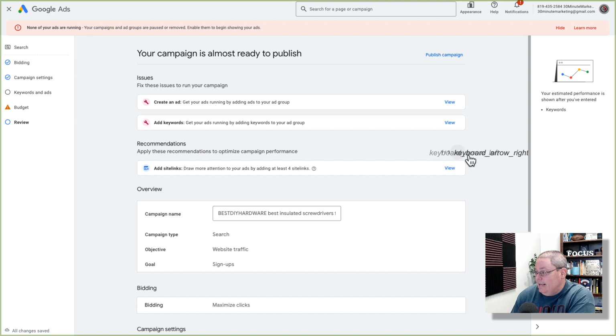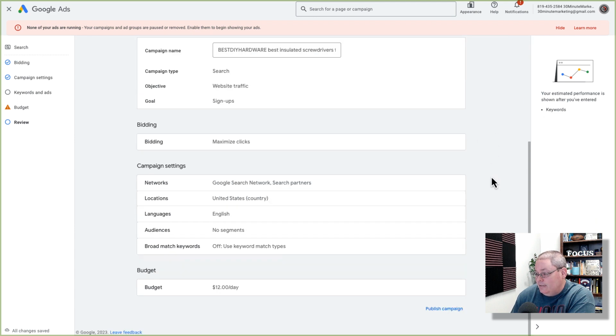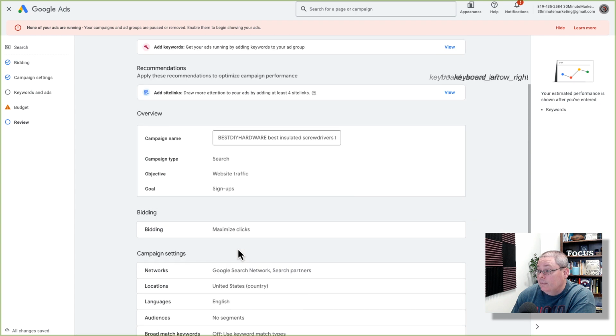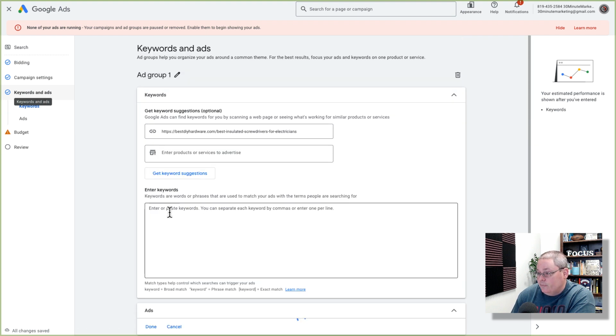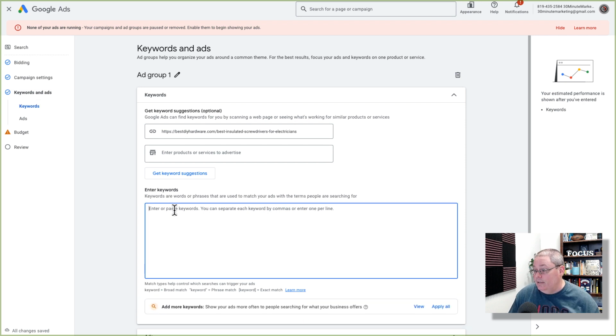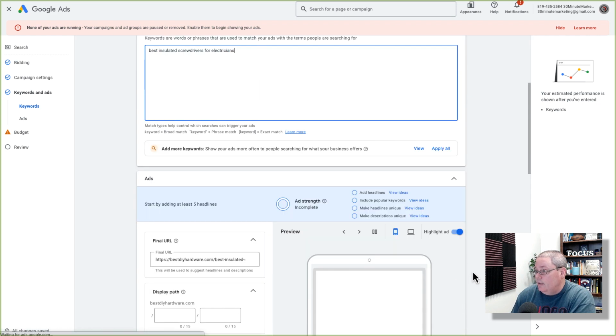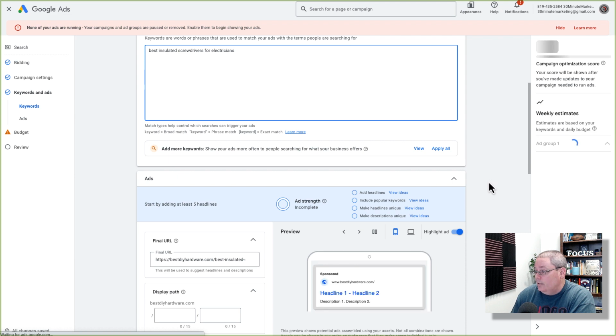And now you can see again, something's going on with Google Ads inside of this page. But let's see. I want to make sure because it's saying publish campaign. But let's say United States, search network, search partners, maximize clicks. English, broad match is turned off. Let's see. There still says something's wrong with the budget. Let's go back to keyword and ads here. This is definitely taking longer. Here we don't have a keyword. It didn't save our keyword. So I'm going to go ahead and paste our keyword back in there. And then we'll go ahead and say, okay, now we have our keyword.